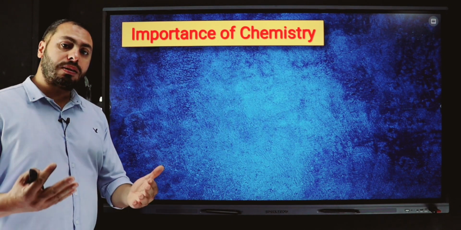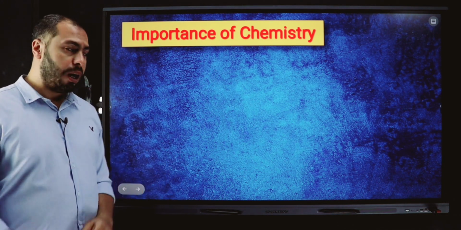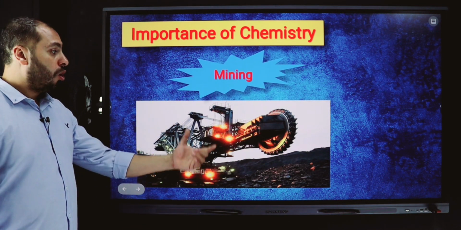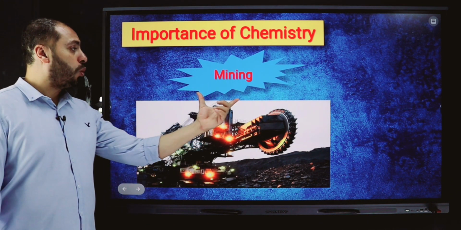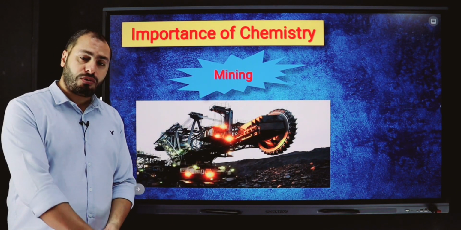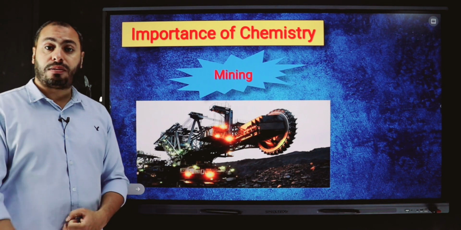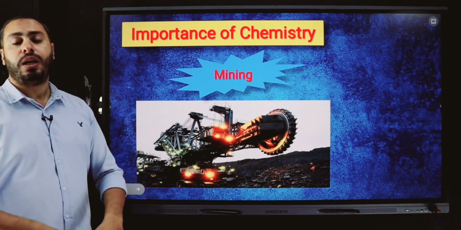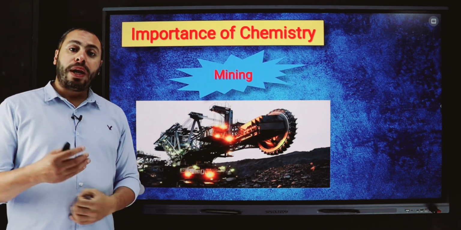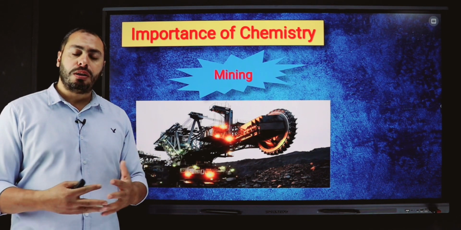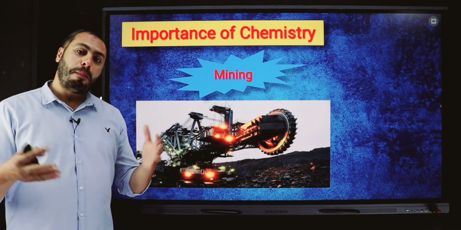But we have to ask ourselves, what is the importance of chemistry in our life? We use chemistry in a very important process in our life that we call mining. Mining means extraction of metals from inside the earth, like extraction of iron, extraction of copper, and so on. In this process, we have to purify the metal that we extract from the earth.